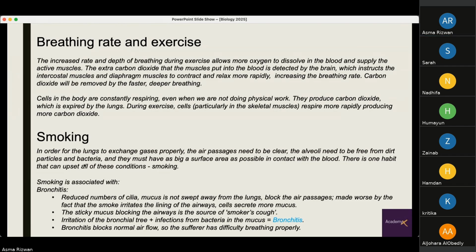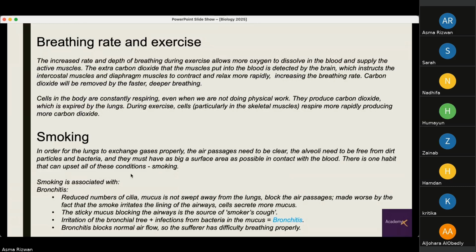Now, smoking. In order for the lungs to exchange gases properly, the air passages need to be clear. Like I said, a protective mechanism was performed by the goblet cells and the ciliated cells. So the alveoli also need to be free from dirt, particles, and bacteria. They must have as big a surface area as possible in contact with the blood. Now, there is one habit that upsets all these conditions, which is smoking. And how does it do that?